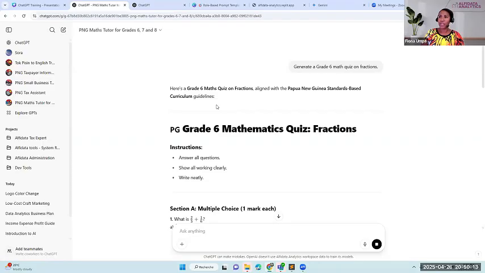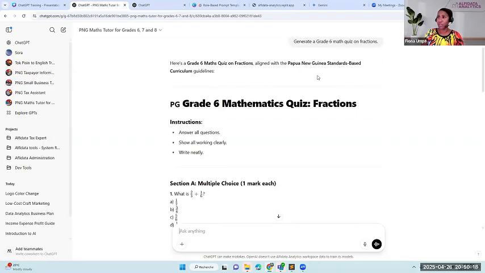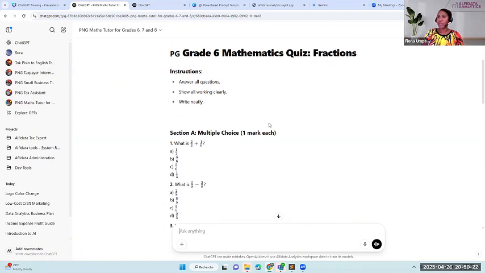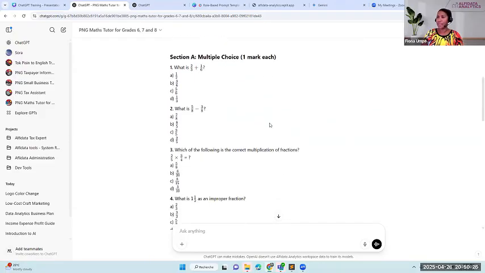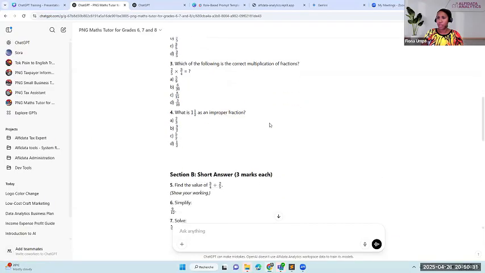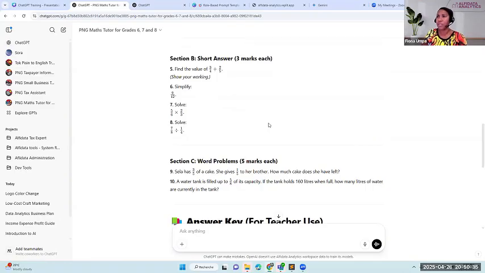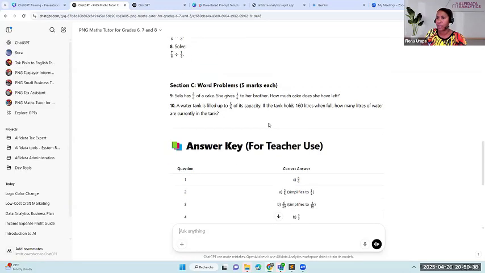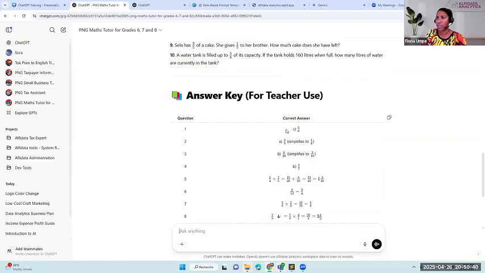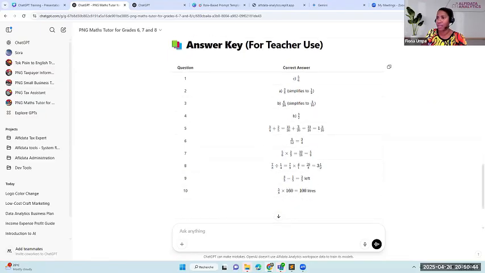Now it says, okay, here's a grade 6 maths quiz on fractions aligned with the PNG standard-based curriculum, ASBC, and then it gives some maths exercises here. Section A, multiple choice. Section B, short answer. Answer key for teacher use. So in that section here, it gave the answers.